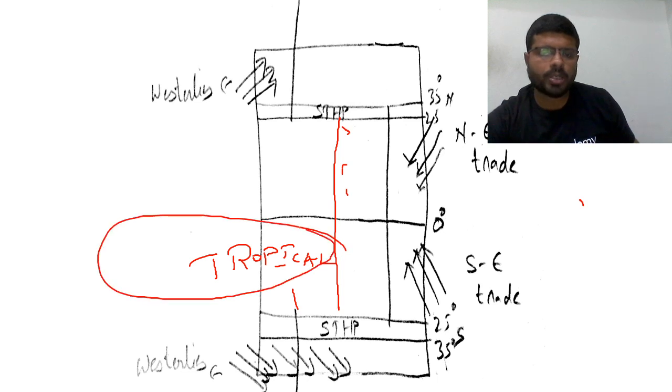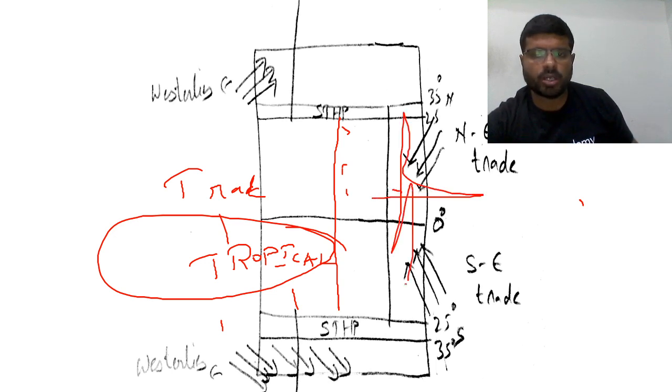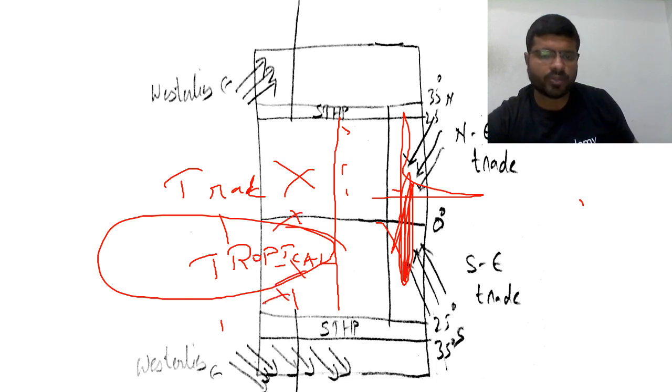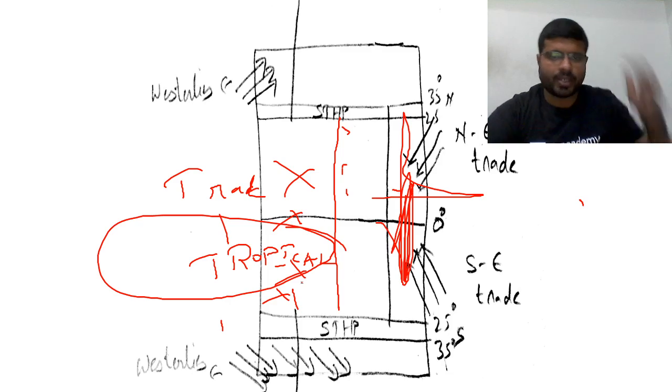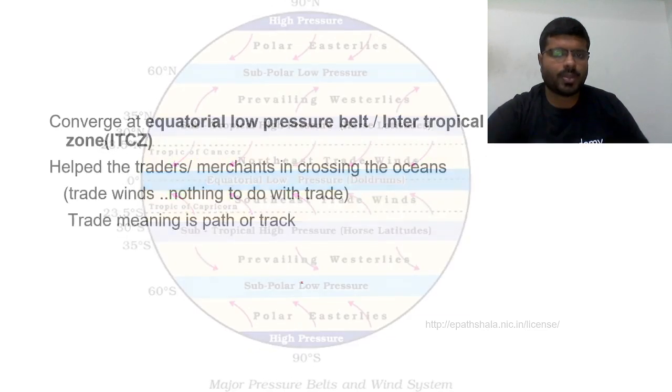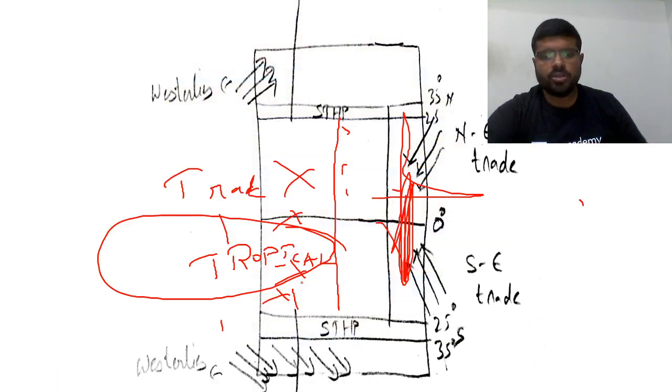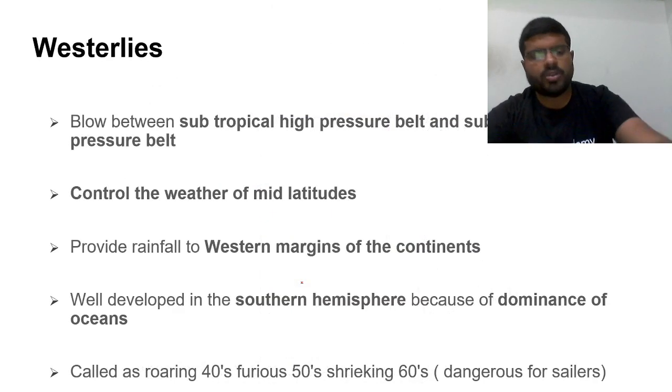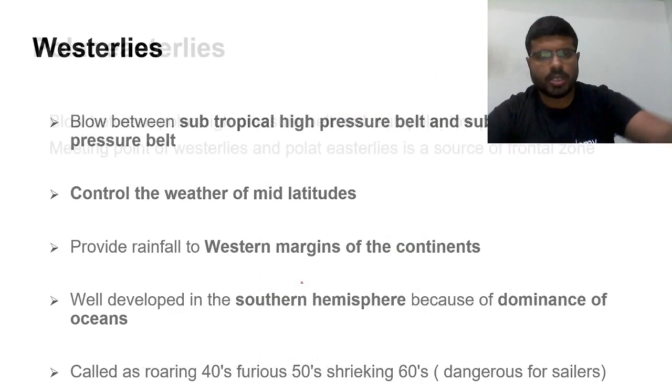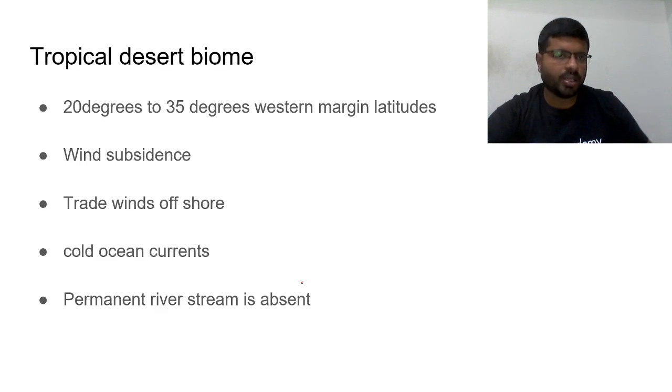This entire tropical region is significantly influenced by trade winds. Why? Trade winds give rainfall to eastern margins of the continent, no rainfall to western margins of the continent. Because of which biomes also will be impacted. This is what you need to know. So before discussing westerlies and all, let us move towards the tropical desert biome.